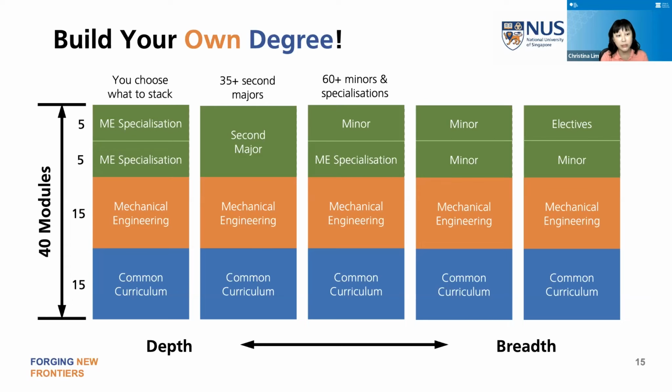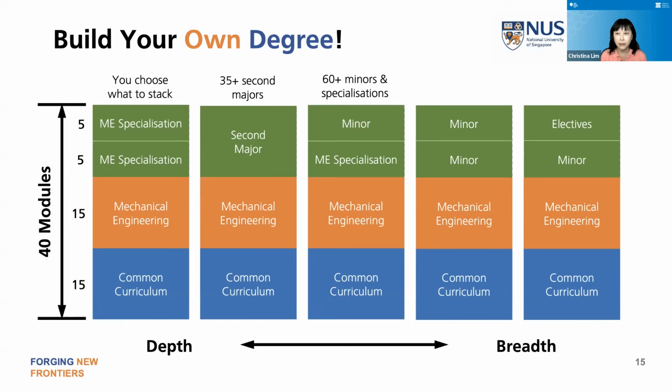So if your major is mechanical engineering, your specialization such as aeronautical engineering falls under the umbrella of mechanical engineering. So it's called a specialization. A minor is something that's outside of your major. So it can be in another engineering discipline, or something in arts, or like econs or sociology or something like that.